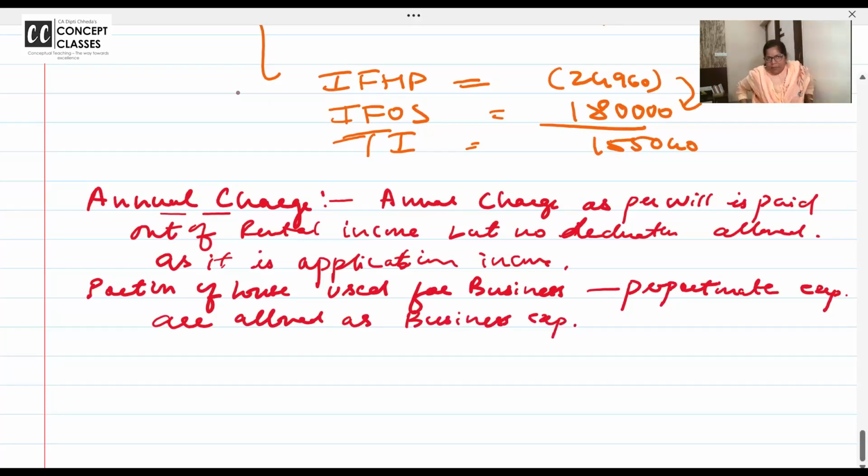Even if 80% is not understood, no problem, I'll just apply it and make it super clear. Portion of house which is used for business, proportionate expenses are allowed as business expense.